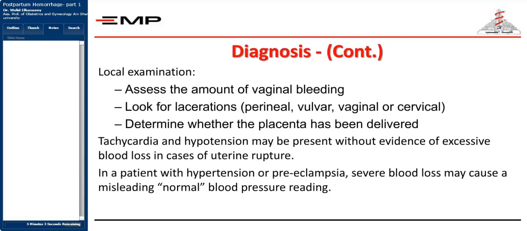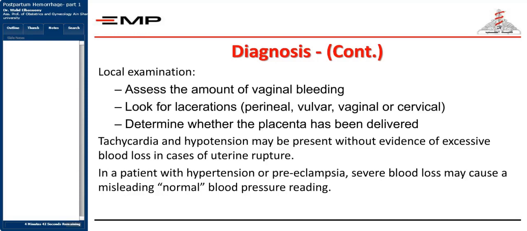You're going to do a local examination to assess the amount of the vaginal bleeding. Look for lacerations in the perineum, vulva, vagina, or the cervix, and determine whether the placenta has been delivered completely or not. Tachycardia and hypotension may be present without any evidence of excessive blood loss if there is internal hemorrhage and uterine rupture. And this is very important.